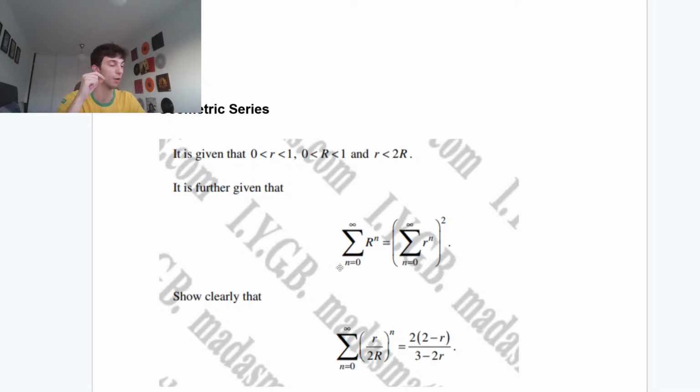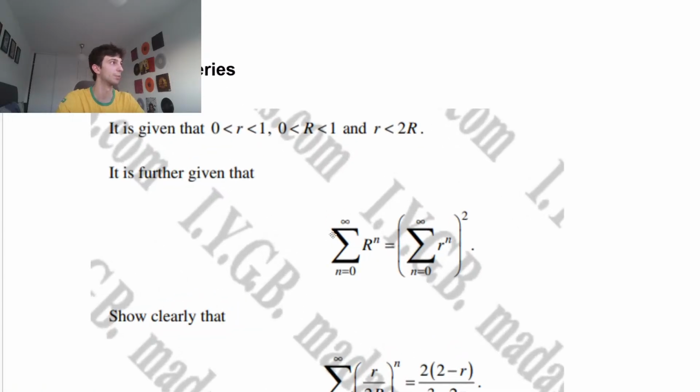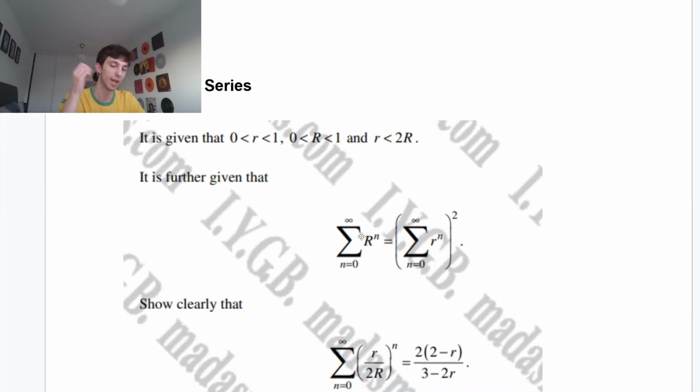We're told the summation from n equals 0 to n equals infinity of r to the power of n is equal to the sum to infinity. That's all you've got to see, guys. Do not get intimidated by this notation. When you see that infinity, we know we're going to have a sum to infinity, using that formula that we all know. But we have the summation from n equals 0 to infinity of big R to the n, equal to the summation from n equals 0 to infinity of little r to the n, all squared.